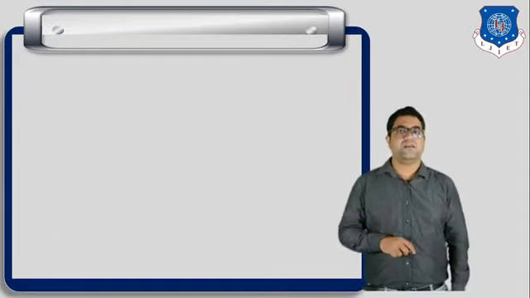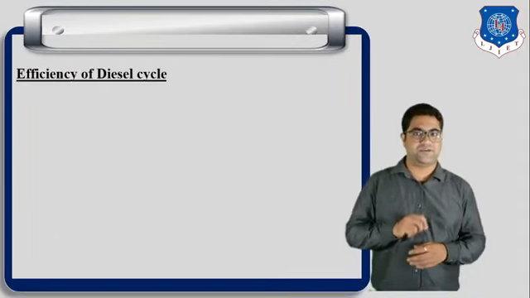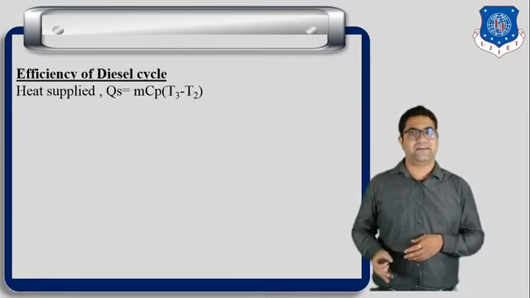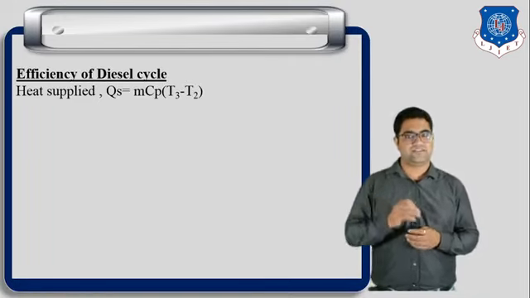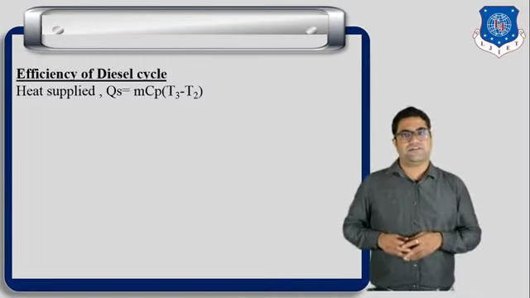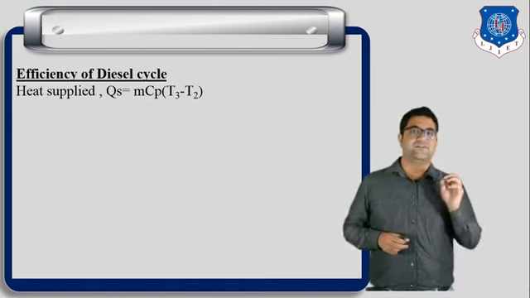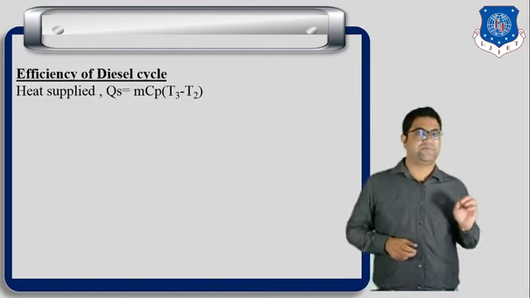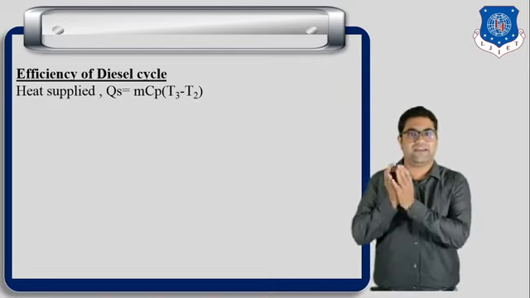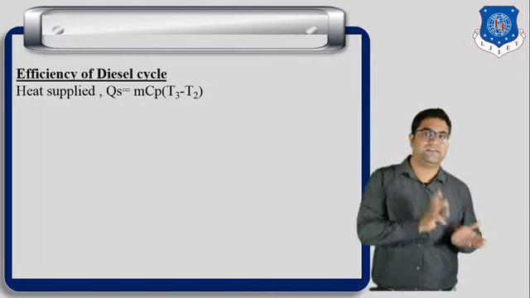Okay. Now let us talk about the efficiency of diesel cycle. So for the efficiency, first of all you have to write heat supplied and heat rejected. So first of all, heat supplied. Heat is supplied at constant pressure. So we can write heat supplied at constant pressure equals mCp delta T, and heat is supplied in process 2 to 3. So we can write mCp (T3 minus T2).